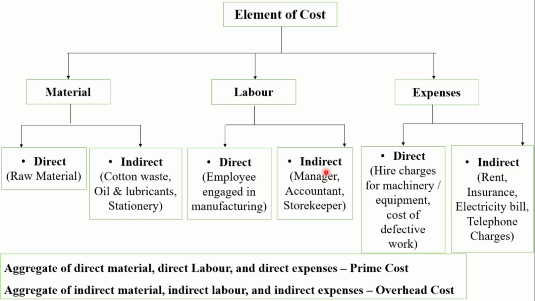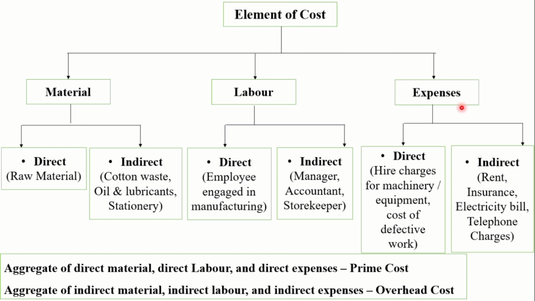For example, the manager's salary, accountant's salary, storekeeper's salary. These persons are not directly involved in the production process on the plant. They are indirectly involved, assisting the production process to happen smoothly. These employees' salaries come under indirect labor cost. The last element of cost is expenses. This is the cost of service.